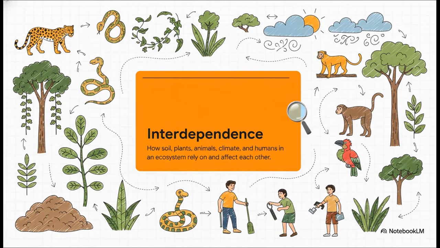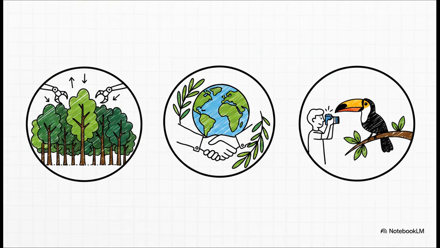So, the crucial point is, you really can't look at these elements in isolation. You have to understand interdependence. Basically, it's how the soil, plants, animals, climate, and humans rely on each other. They're totally linked. If one element shifts, the entire ecosystem feels the ripple effect. And speaking of humans interacting with that ecosystem, expect a question on how we're actually tackling deforestation sustainably.